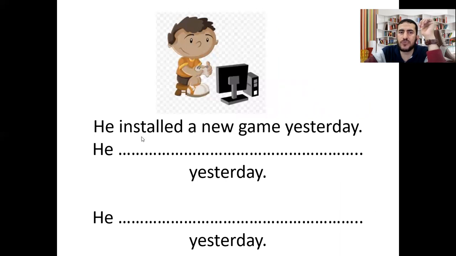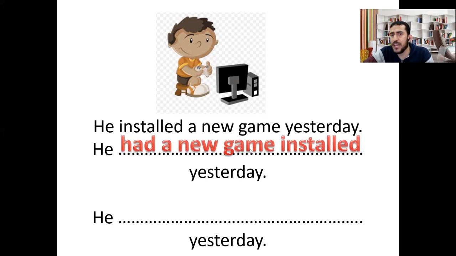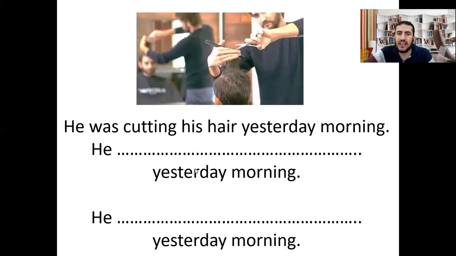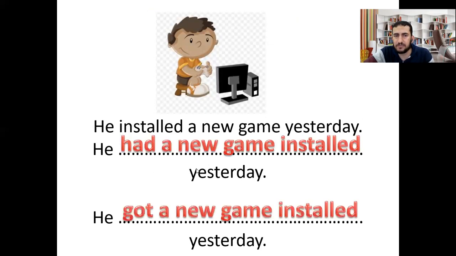Now let's do this also. He installed a new game yesterday. Oh, this sentence is in the past simple, so we should use the verb have in the past simple. What's the past simple of the verb have or get? Have will be had and get will be got. So we say he had a new game, the object, installed yesterday. He had a new game installed yesterday. Or he got a new game installed yesterday.